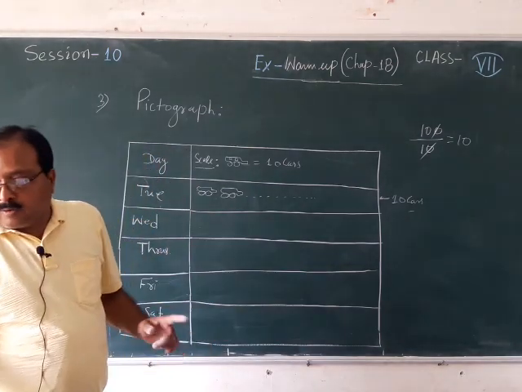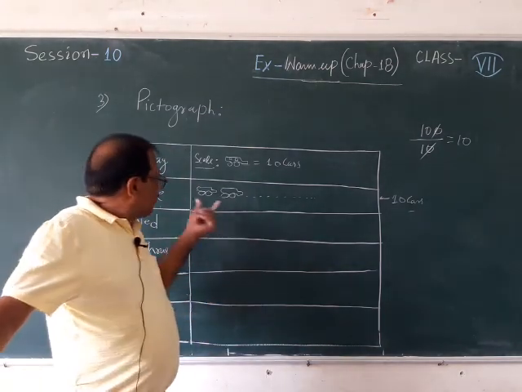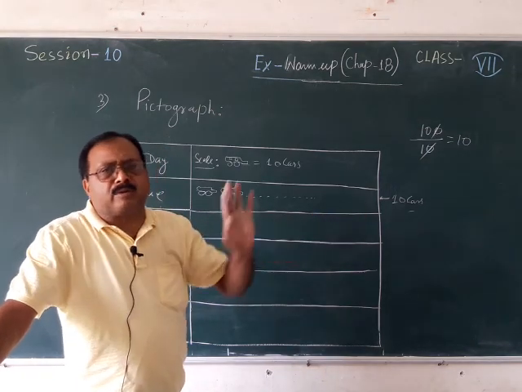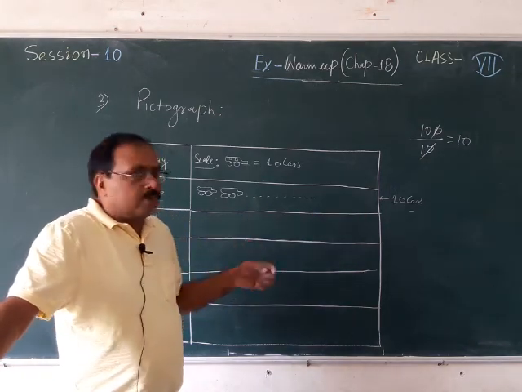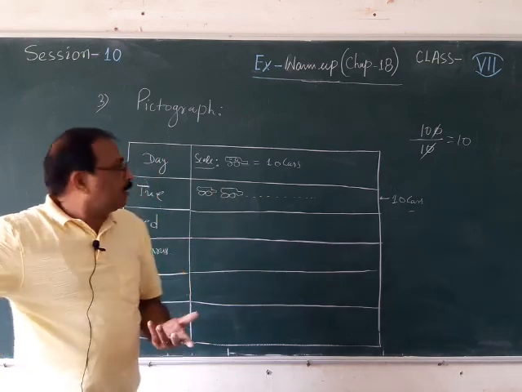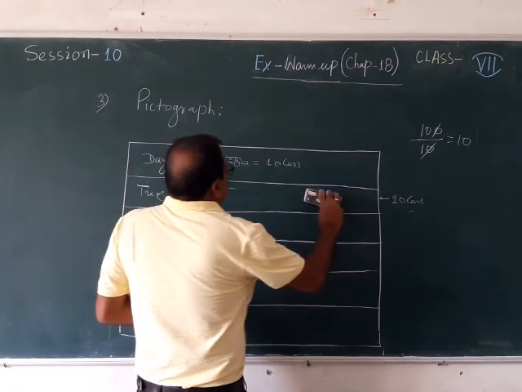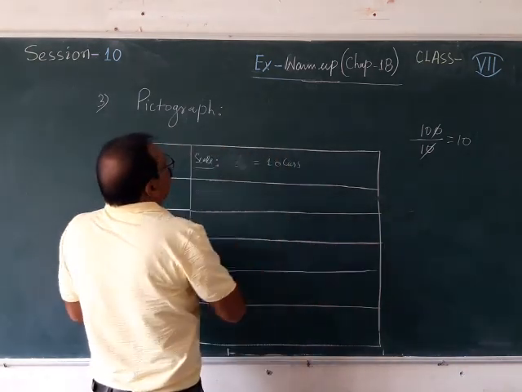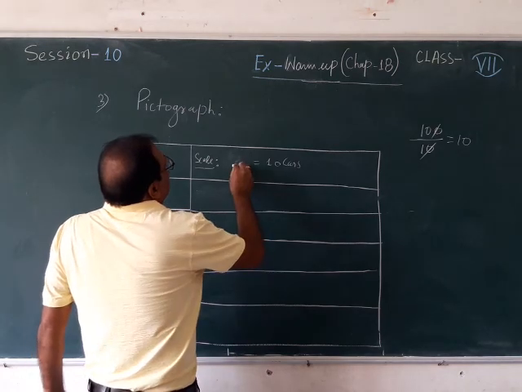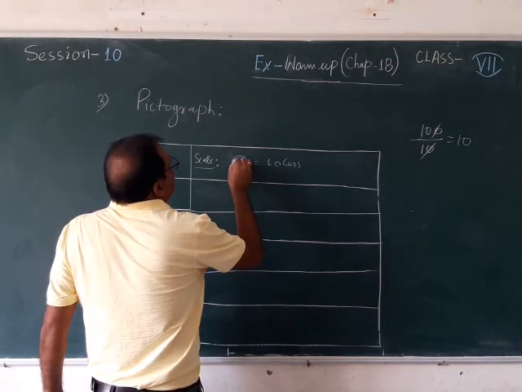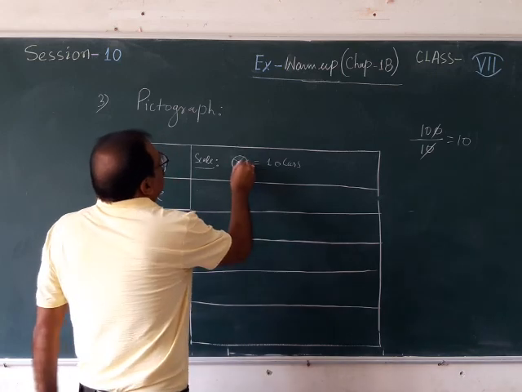Then on Wednesday 80 is there, that means you need to draw 8 small cars, or you can take any other design also. If you love to draw cars, you can draw cars. If you don't love to draw cars, what can I draw? I can draw any other thing also. I can draw like this. See, like this I can draw.